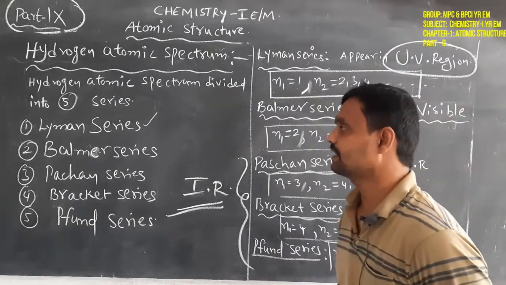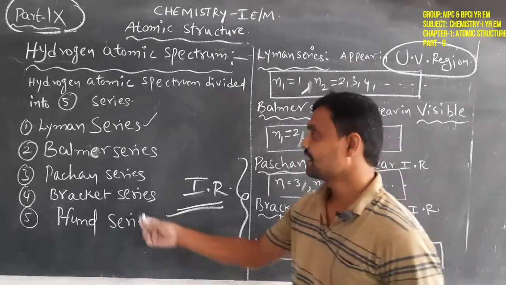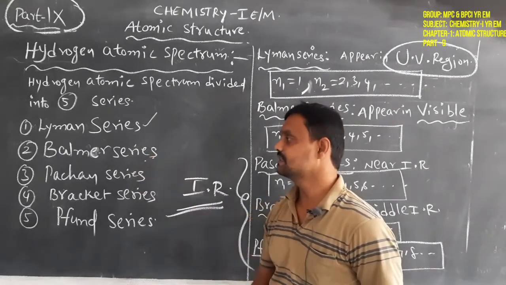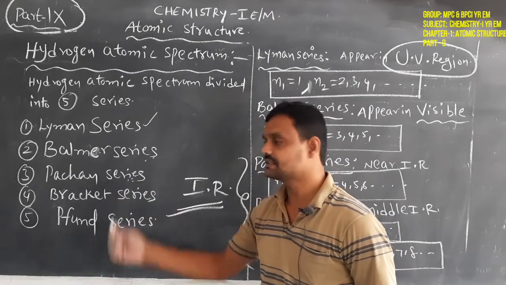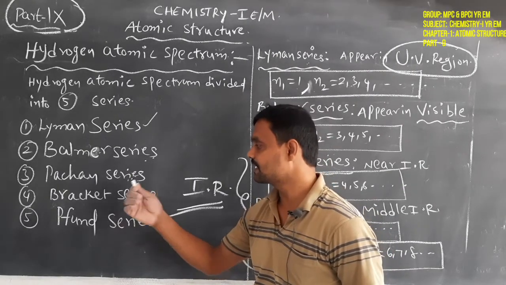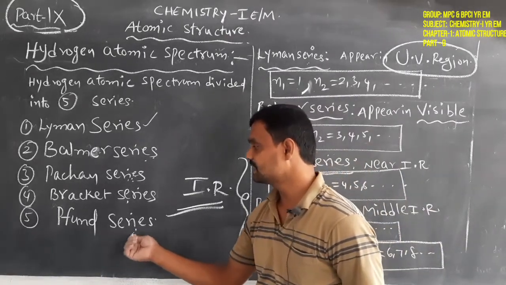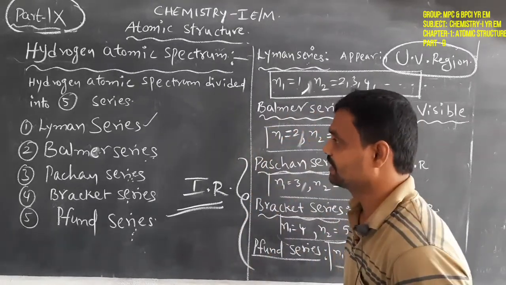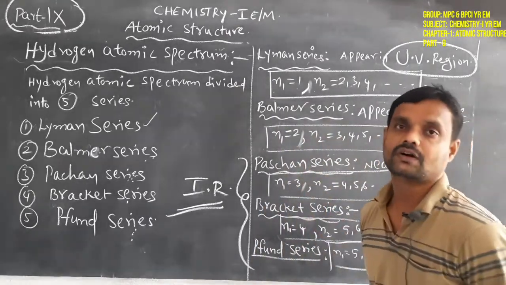Lyman series means all higher energy level electrons come back to the first energy level. All higher energy level electrons coming back to the second energy level is the Balmer series. To the third energy level, the Paschen series. To the fourth energy level, the Brackett series. To the fifth energy level, the Pfund series. So this is the simple meaning of the Lyman, Balmer, Paschen, Brackett and Pfund series, with their N1 and N2 values.